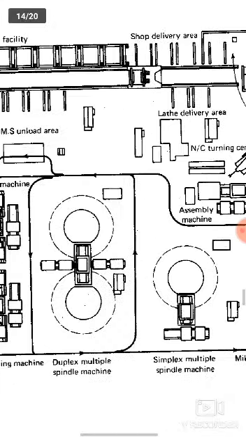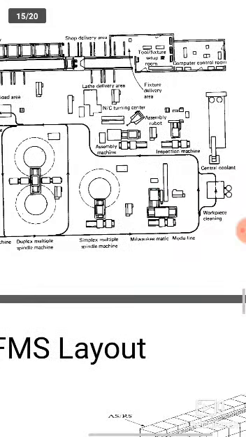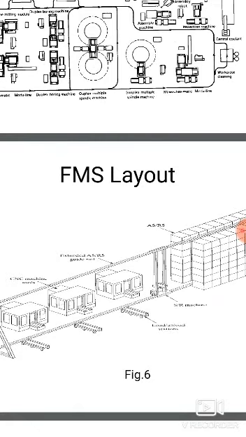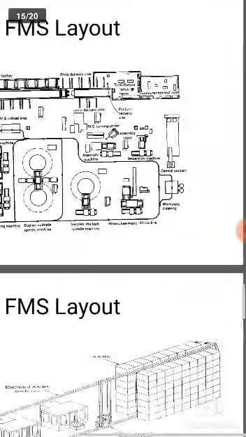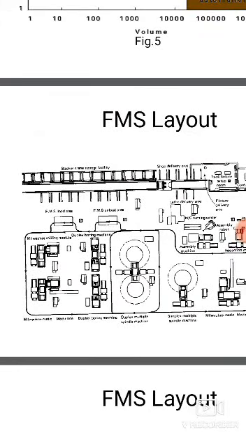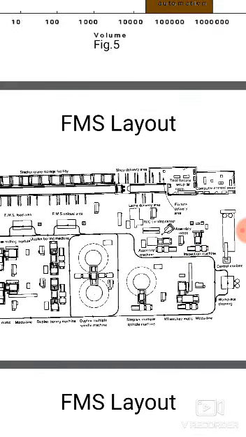Next, this is the FMS layout. What can we understand from this FMS layout? It is a manufacturing system with some amount of flexibility that allows the system to react in case of changes.